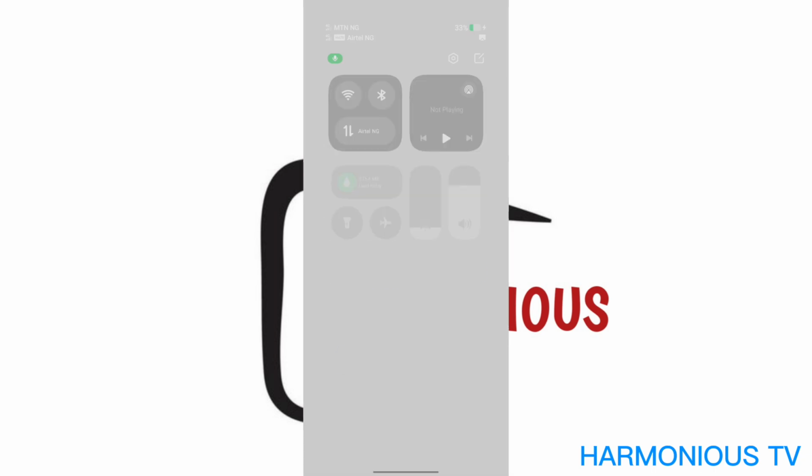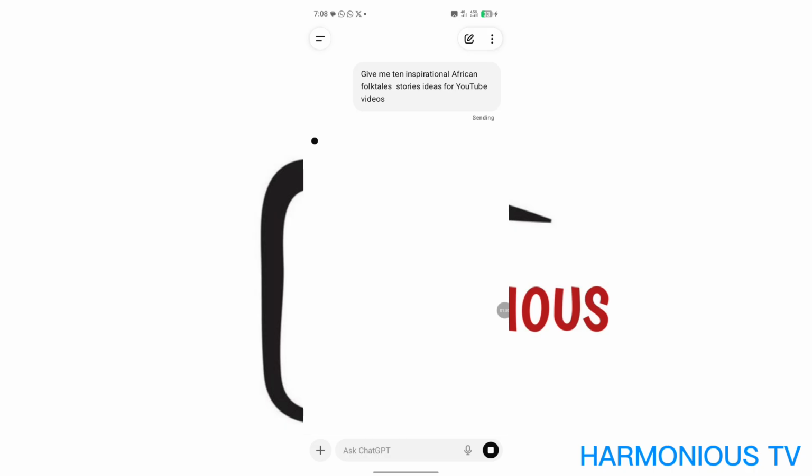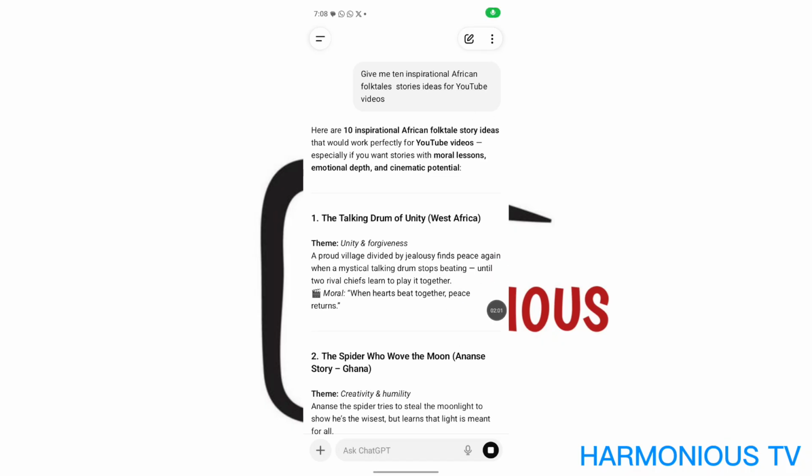The sending, I don't know, maybe, oh yeah, the sending. My network data was off before. I'm just turning it on now. Let me pause to turn it on. See, it's generating the stories for me already.